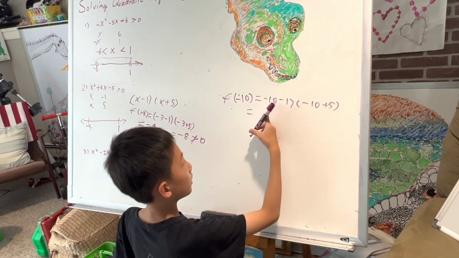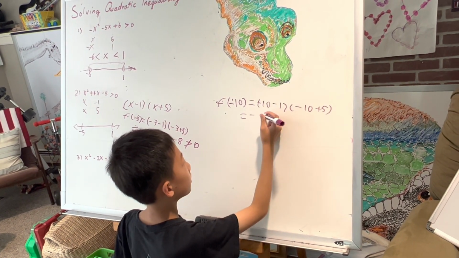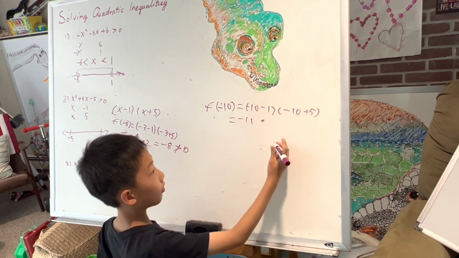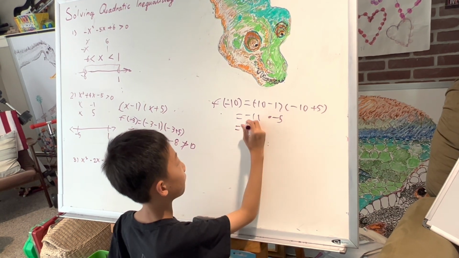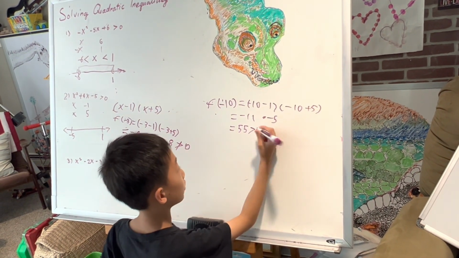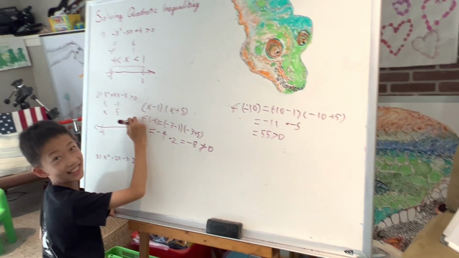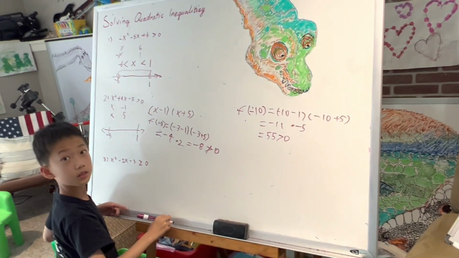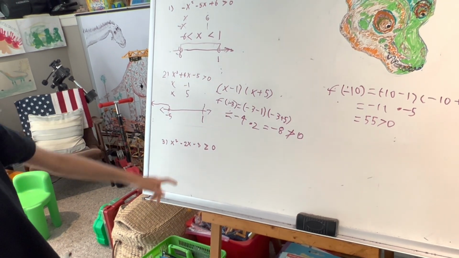equals -11 multiplied by -5 equals 55, which is greater than 0, which can only mean one thing. Well, we'll try the -1. So now I tried a negative number, so that worked.